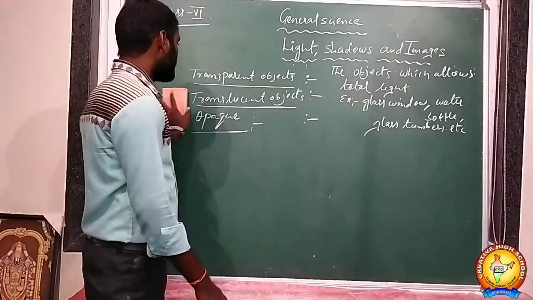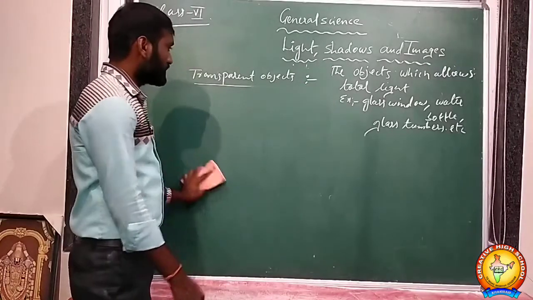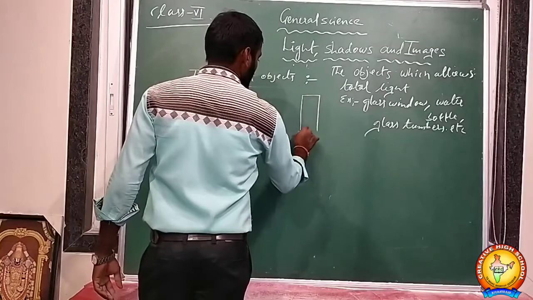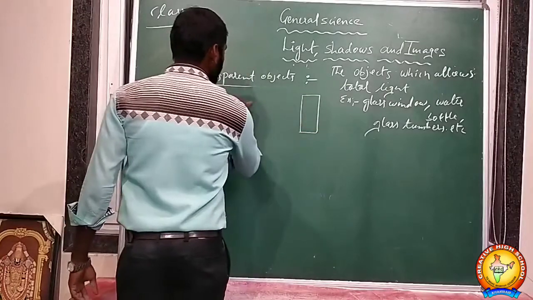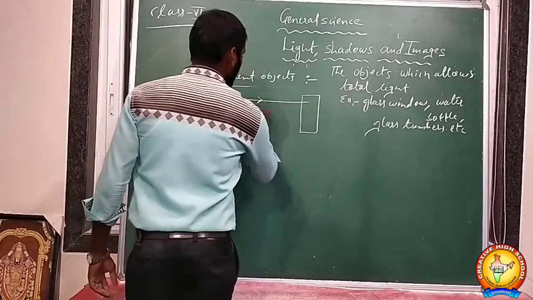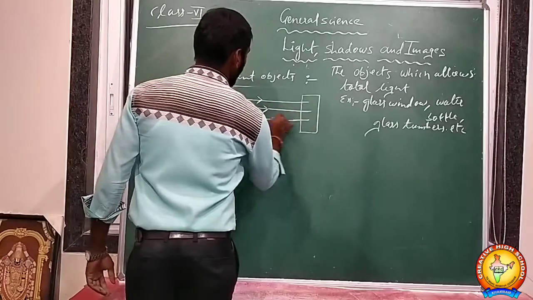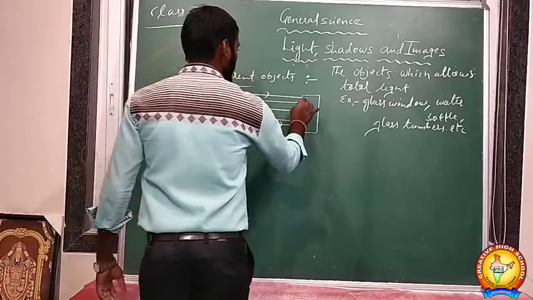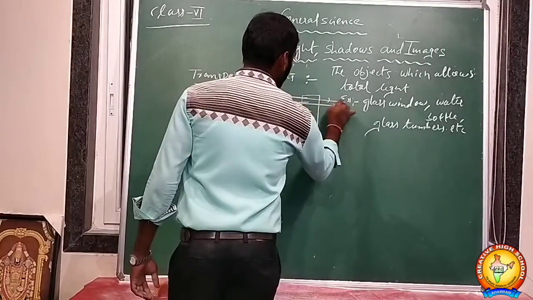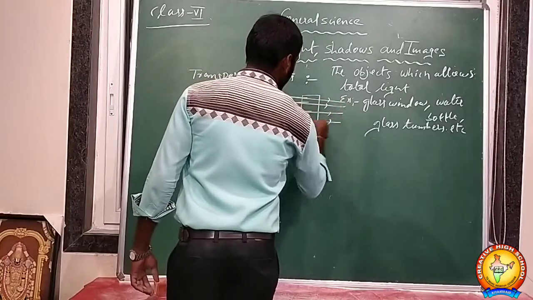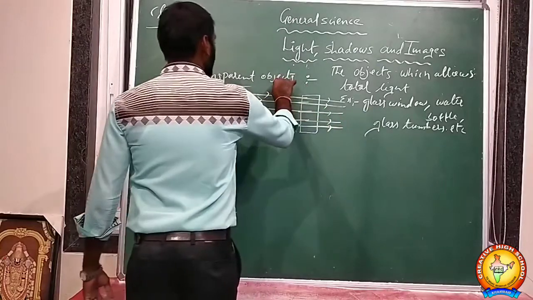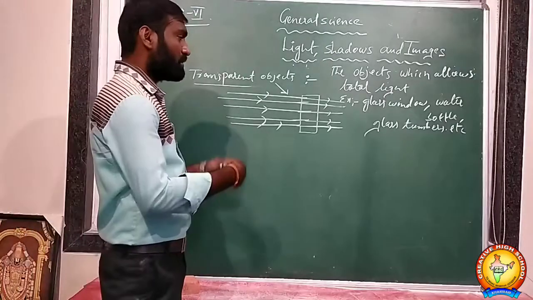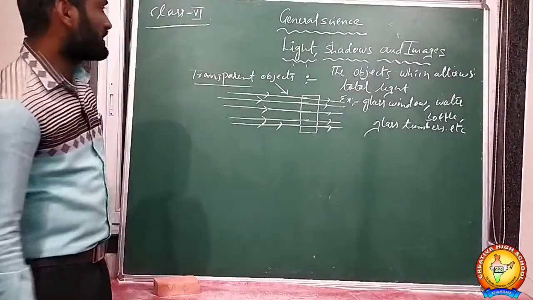For example, this is a transparent object. The light is coming from the source, incident on the glass window. How many rays are falling there? The light passes through them easily. So this is called a transparent object. Whatever number of light rays fall on them, the total light will pass through them. They are called transparent objects.